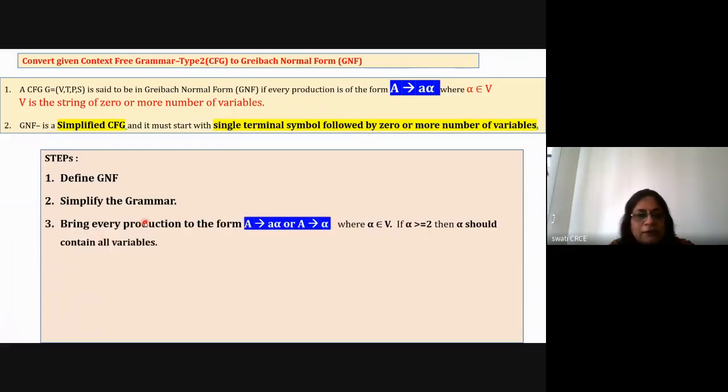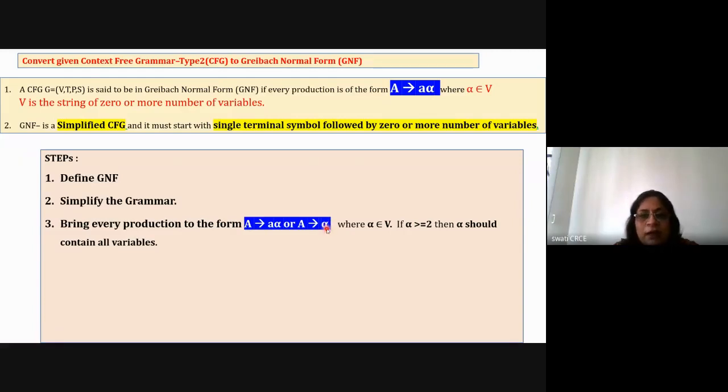Then the third step is to bring every production to the form A generates small a alpha or A generates alpha, where alpha belongs to V. If it is possible, directly convert it into GNF format. If it is not possible to convert it into GNF format, then you convert it into this format, A generates alpha, where alpha means all variables.